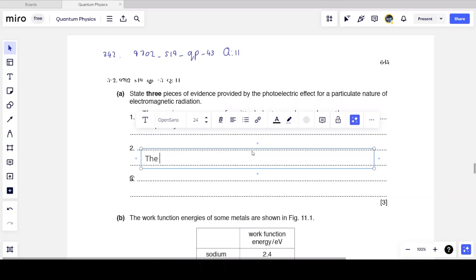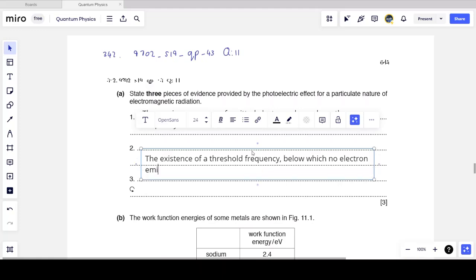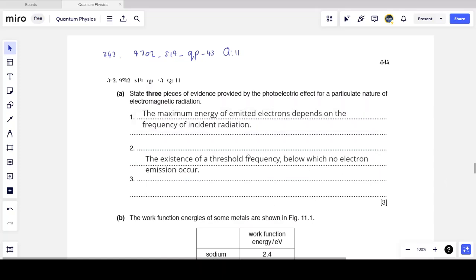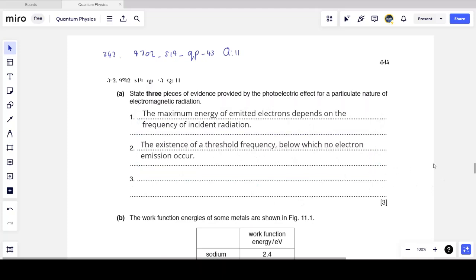Another piece of evidence is the existence of a threshold frequency, which tells us that one photon is interacting with one electron. So below the threshold frequency, no electron emission can occur. Now, if light was a wave, if this phenomenon was because of the wave nature of the photons, then it doesn't matter what the frequency of the photons were. Eventually, with time, the energy would stack up and the electrons would be ejected.